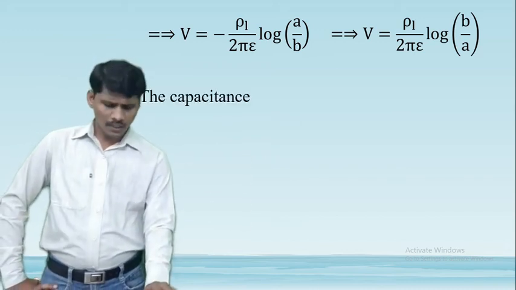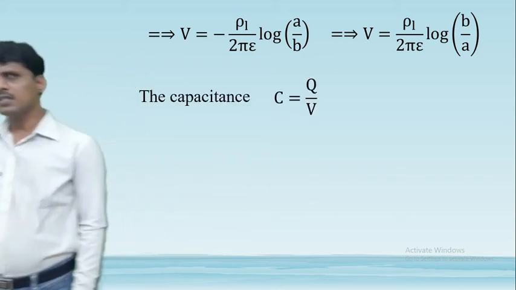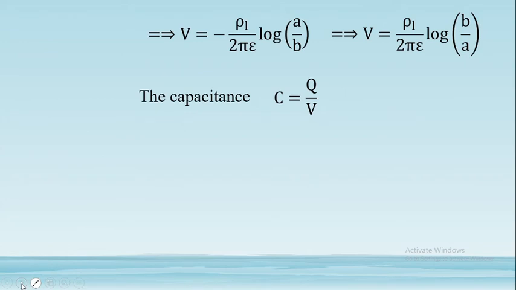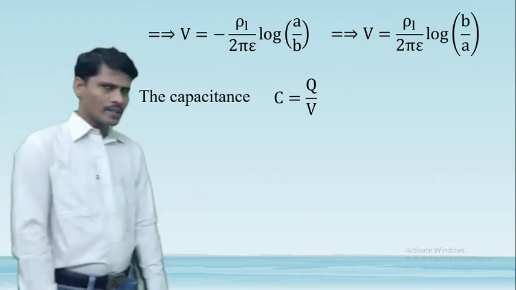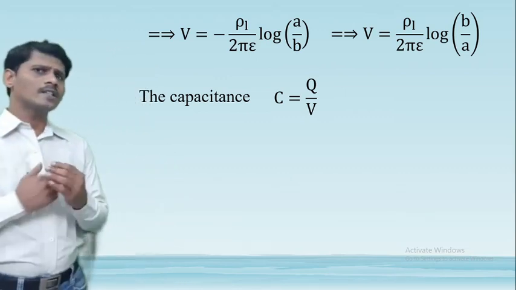Next, calculate the capacitance. So what is the capacitance? The capacitance C is equal to Q by V. The charge and potential of the coaxial cable are already calculated, and substituting the charge and potential values here, we get the capacitance of the coaxial cable.